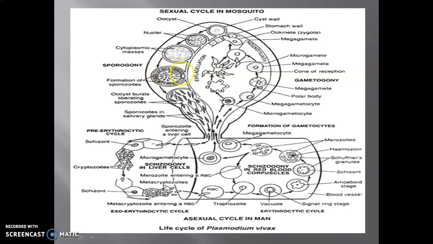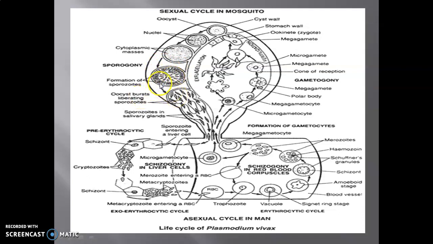And here the formation of a numerous number of sporozoites takes place. These sporozoites, after growing to a certain limit, lead to the bursting of the oocyst, and from the gut they come into the salivary gland of the mosquito.